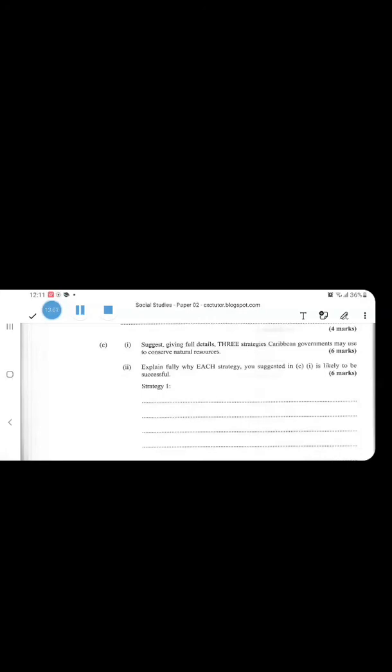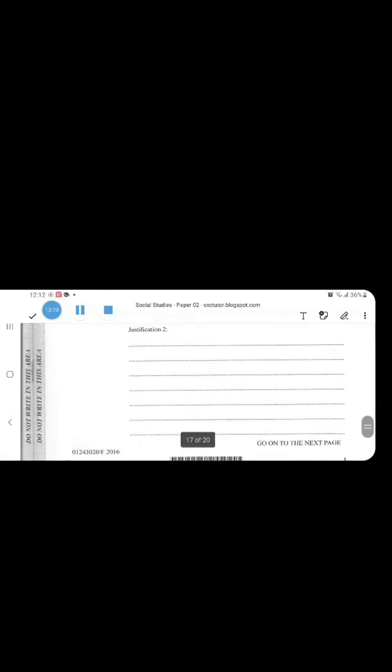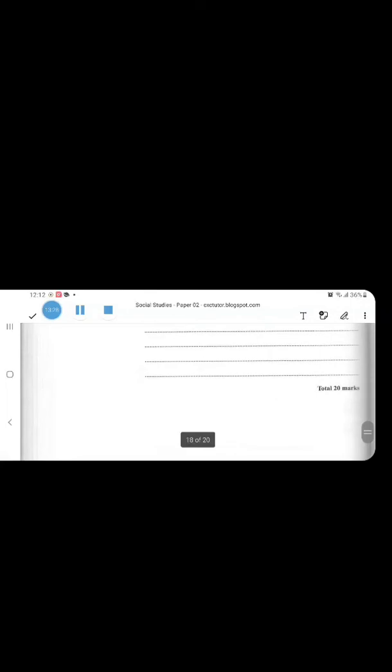So if they know that if I do this or if I do that to our natural resource, if I cut down the trees, right, this penalty will be enforced. So nobody wants to go to prison, nobody wants to pay a fine, so they will conserve the natural resources of the country. Yes, and that was just 6 marks for each strategy and each justification.